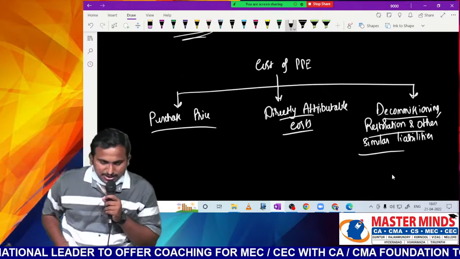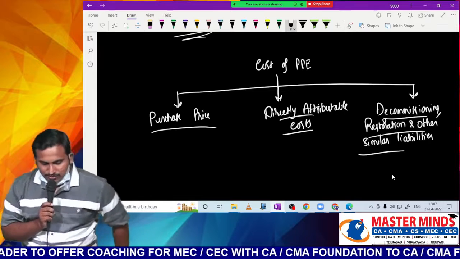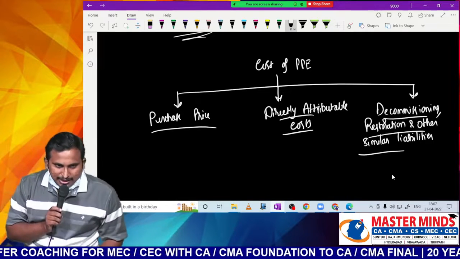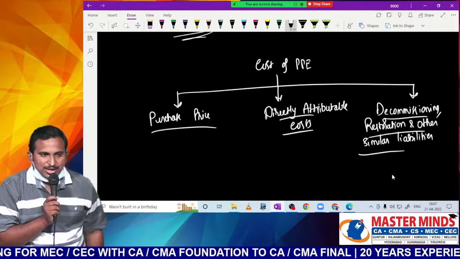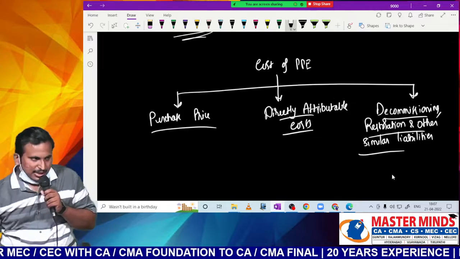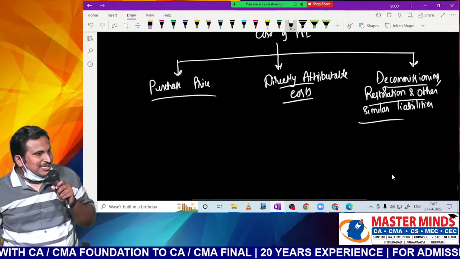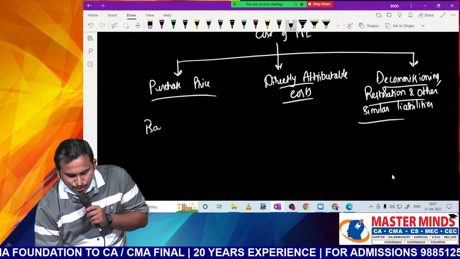So three aspects will be there. Cost of the PPE usually consists of three aspects. One is purchase price, the other one is directly attributable costs, and the last one is decommissioning, restoration and other similar liabilities. I'll give you clarity, don't worry. First, what do you mean by purchase price here, sir? It is very simple. The basic price you pay for the asset.